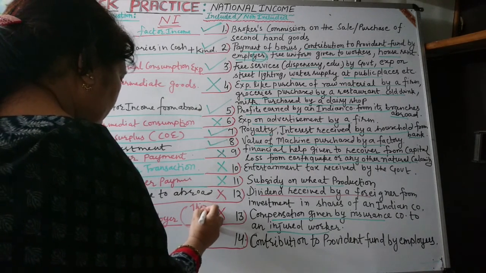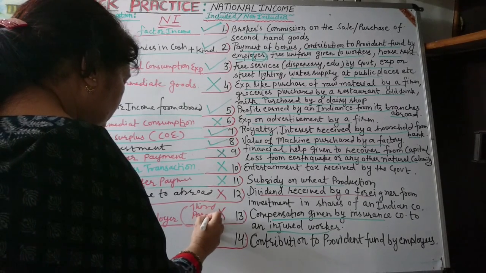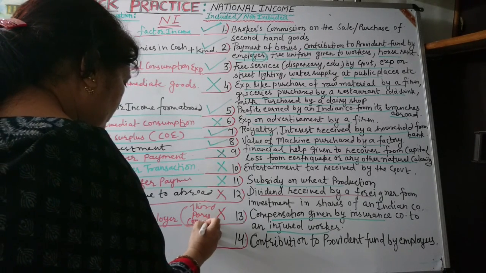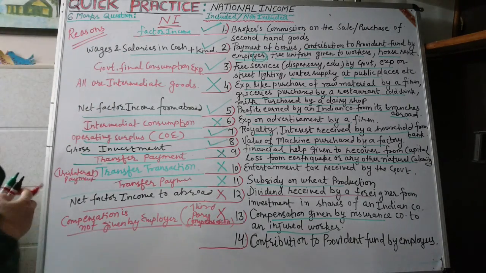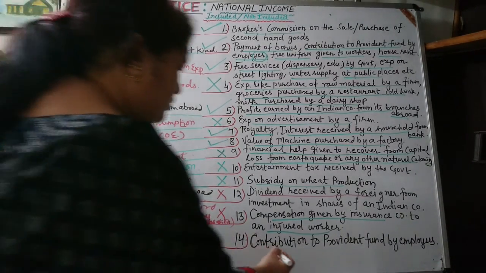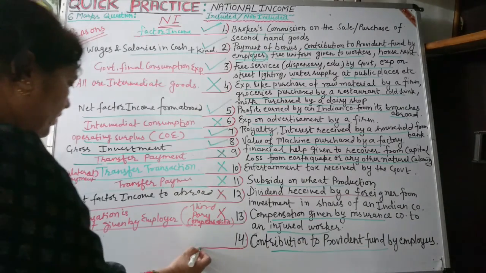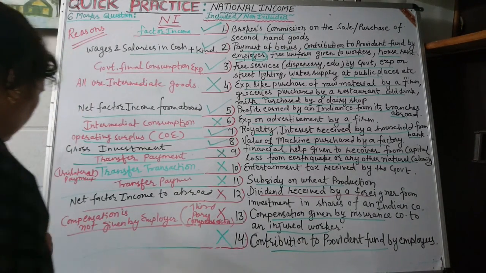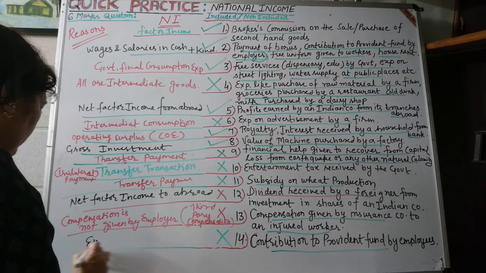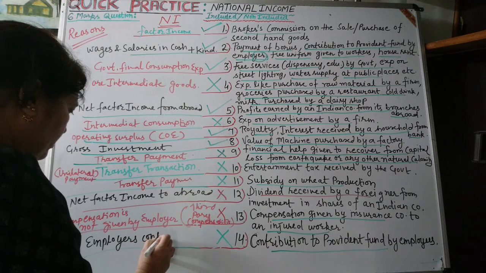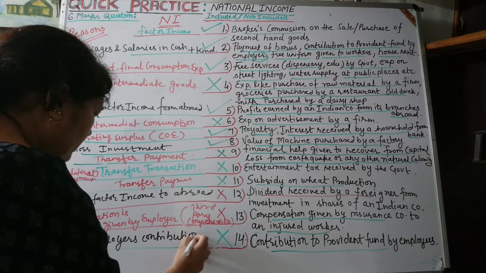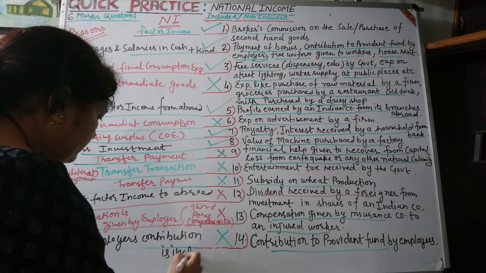This is third party compensation, and third party compensation will not be a part of national income. Then contribution to provident fund by the employees will not be included, because only the employer's contribution is included.